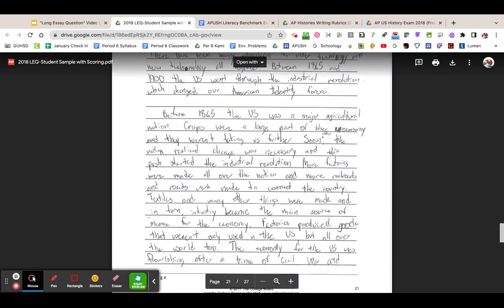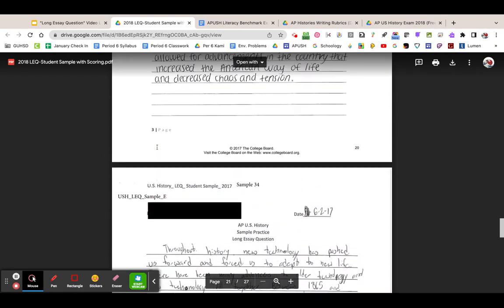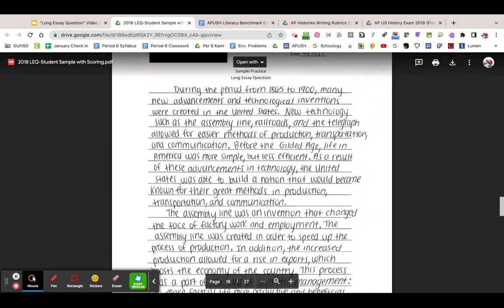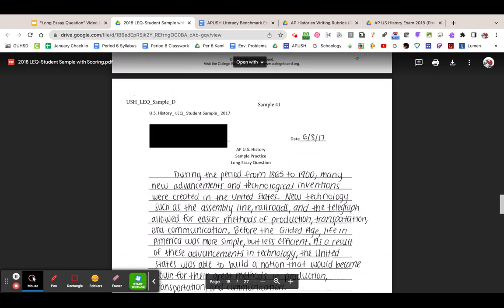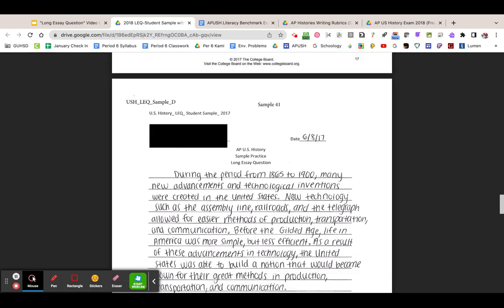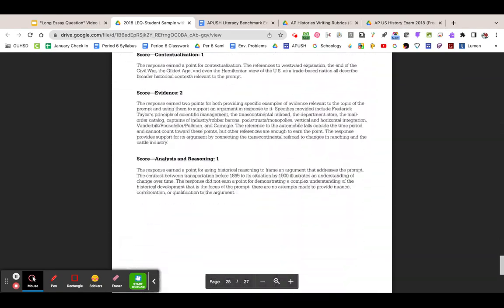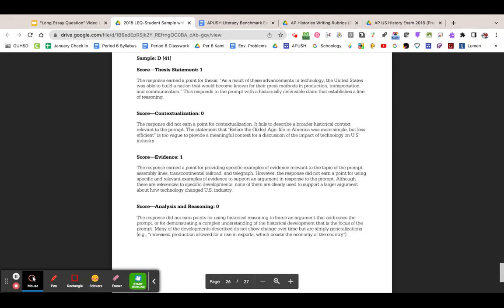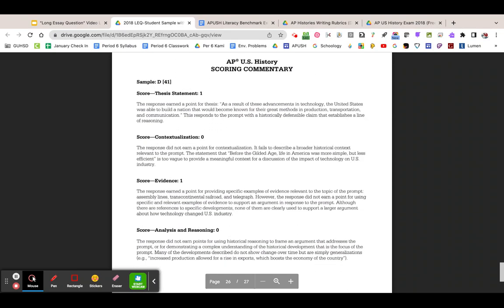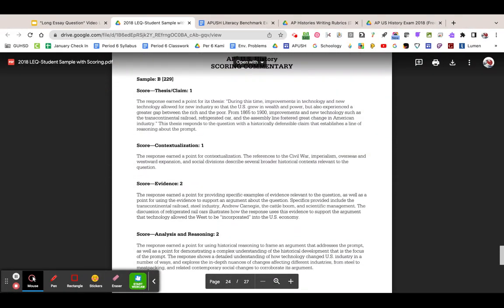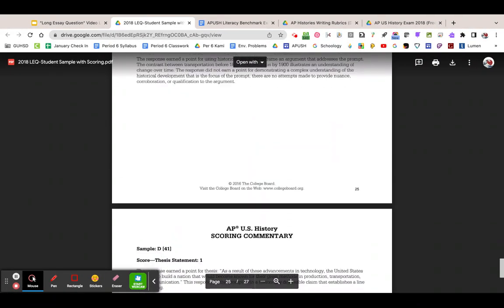Up here, it's going to say sample E or sample D, and this helps you understand and see what the writing is expected to be as well. As you get to those samples, you can go down here and take a look. I highly encourage that you find a student that did really good, like sample B, and one that didn't do so well.